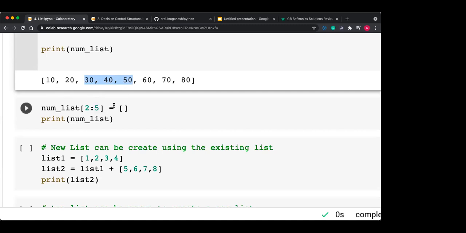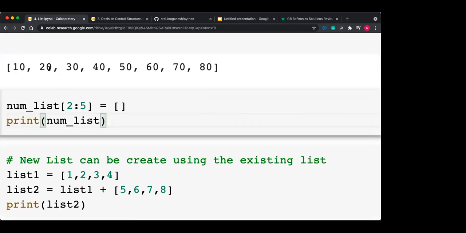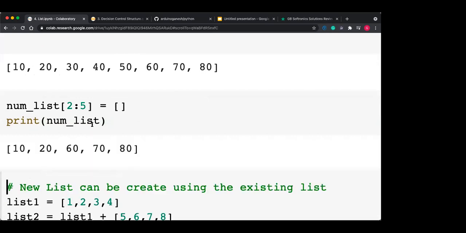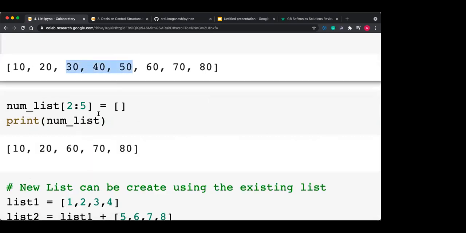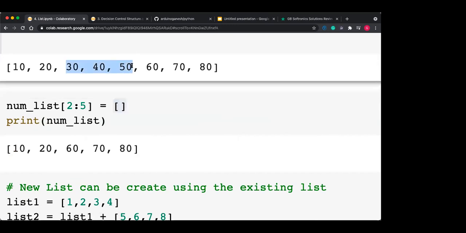So after this execution, your list contains only 10, 20, and then 60, 70, and 80 directly. You can see here the remaining 30, 40, and 50 I have assigned as an empty list. So here it is deleted. So in this way, actually, you can modify the list. Meanwhile, some items you can also delete.